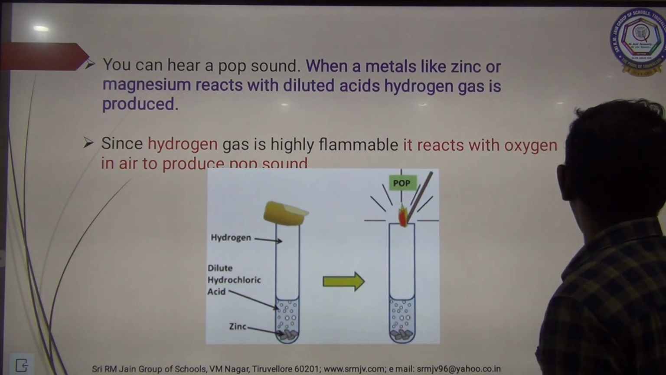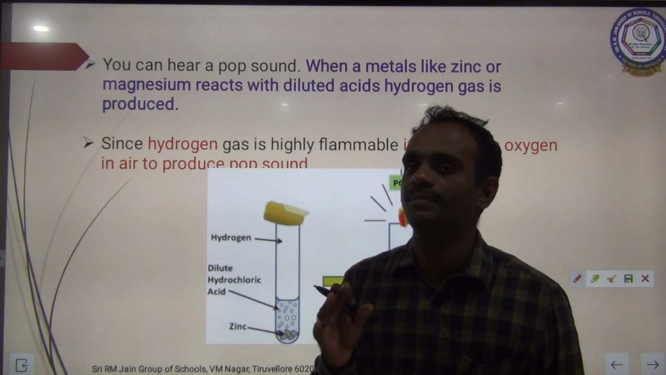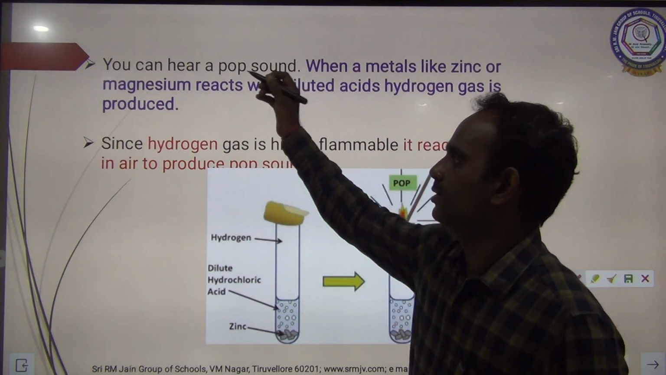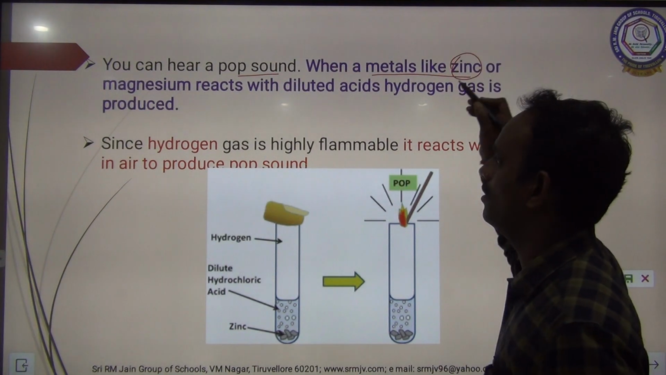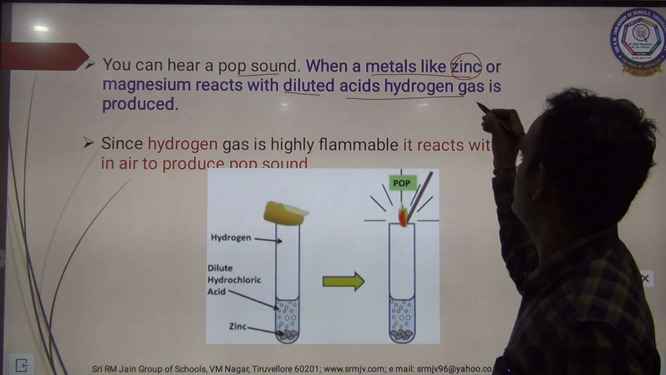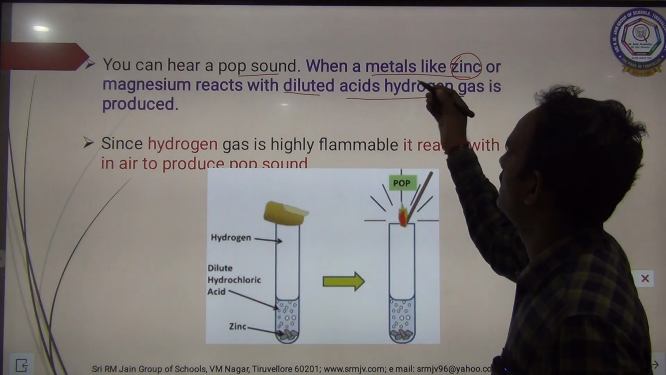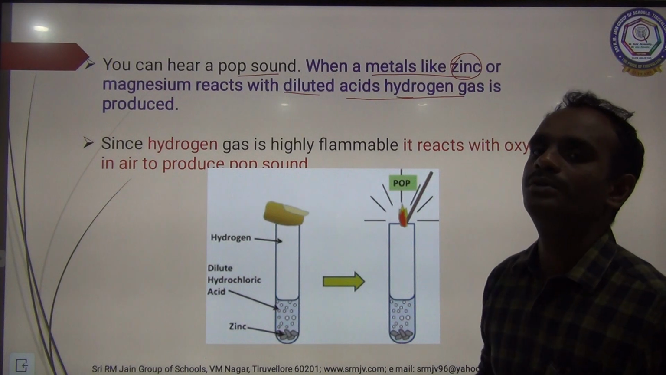You can hear a pop sound. Pop sound means tap tap tap tap. That is a pop sound. You can hear the pop sound when a metal like zinc or magnesium reacts with dilute acid. Dilute acid means hydrochloric acid or anything. With dilute acid, hydrogen gas is produced.